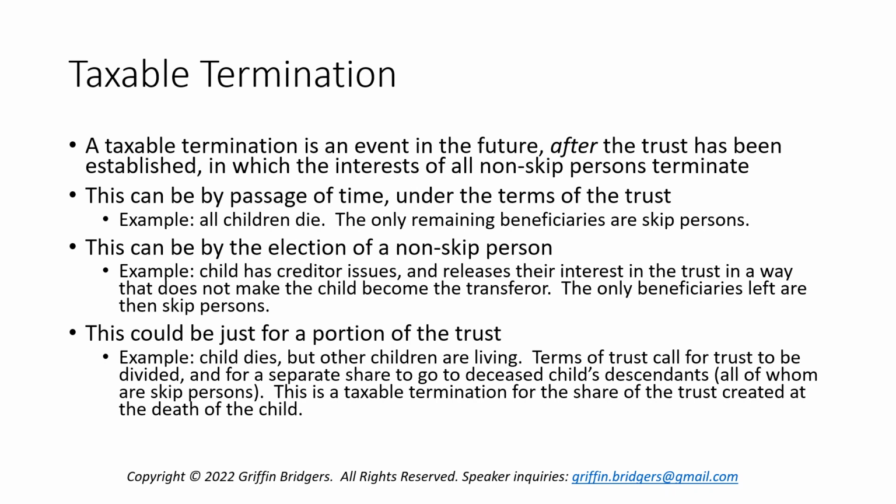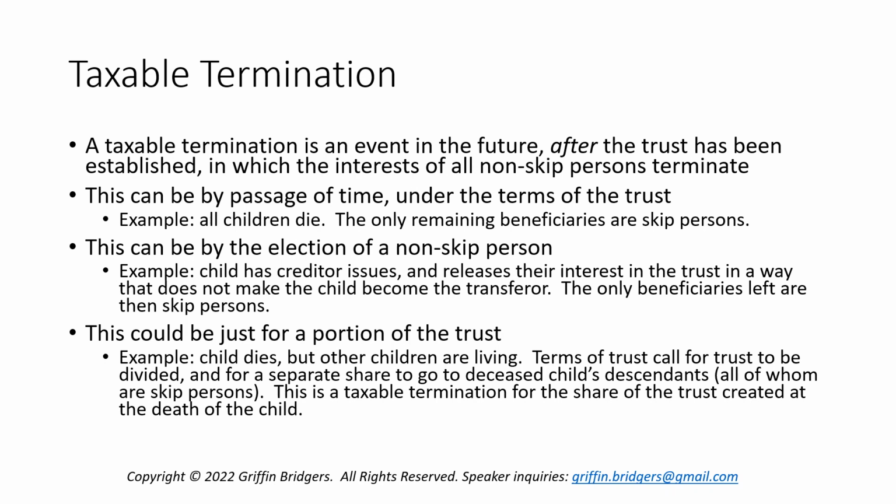Now this can be an event maybe by the passage of time, like for example under the terms of the trust. So for example, maybe the trust gives children an interest for life, and at their death it goes to their descendants. So at the point that all children die and the only remaining beneficiaries are skip persons, then that would be a taxable termination, regardless of whether the trust terminates at the time or whether the trust is distributed outright to those skip persons. There's going to be an important nuance there to distinguish a little bit later on.